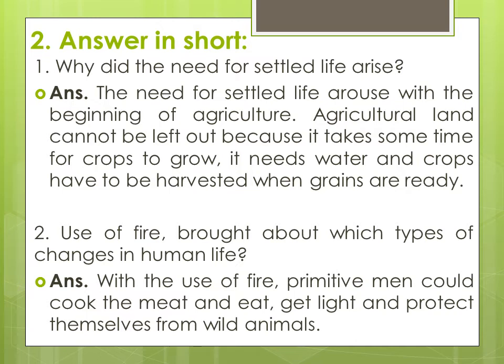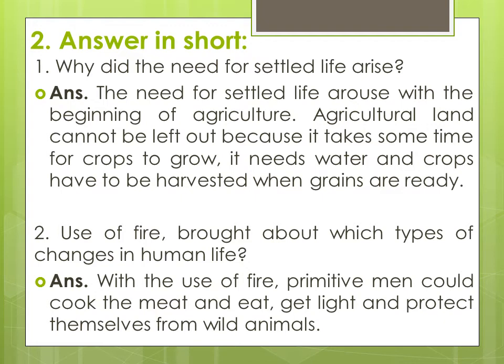Use of fire brought about which types of changes in human life? What kind of changes happened with the use of fire? With the use of fire, primitive men could cook the meat and eat, get light, and protect themselves from wild animals. Without fire, they had to eat everything raw.